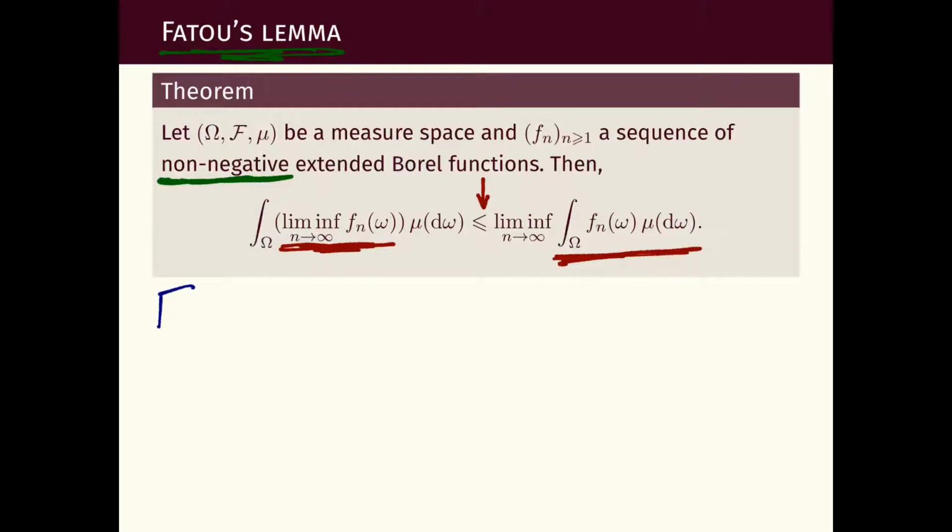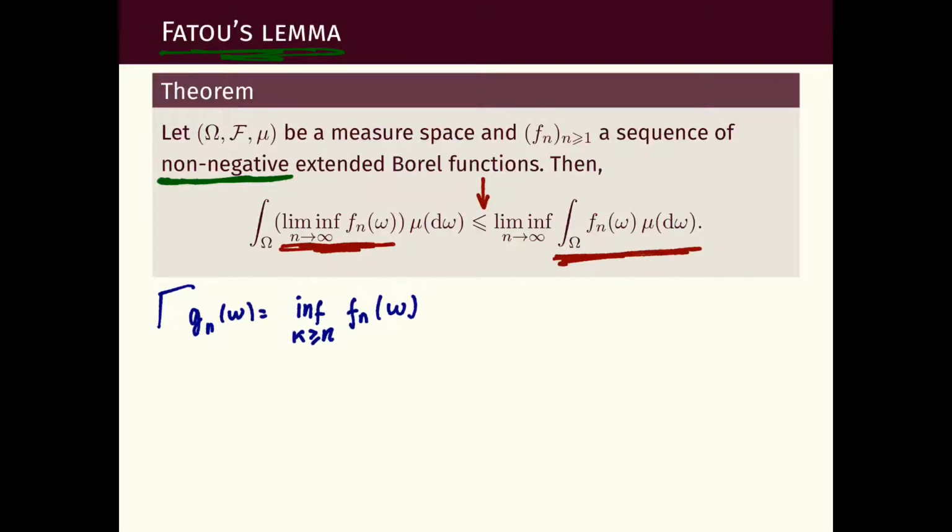So let us prove this Fatou's lemma. Let's define g_n of omega to be the infimum, over all k larger than n, of f_k of omega.